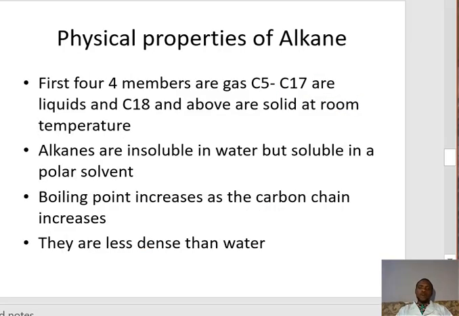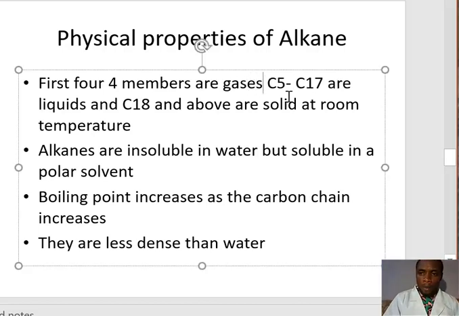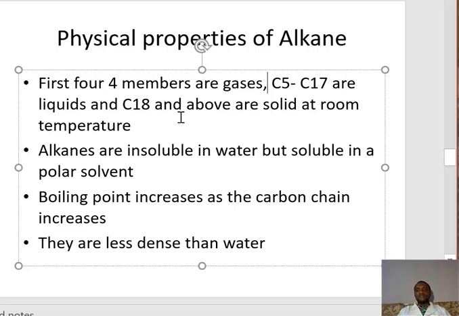Now let's look at the properties of alkanes. First of all, we are going to look at the physical properties of alkanes. First one, the first four members of alkanes are gases. Then carbon 5 up to carbon 17 are liquid. Then anything above carbon 18 are semi-liquid and solid at room temperature.